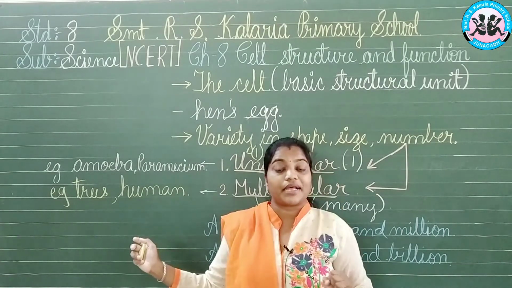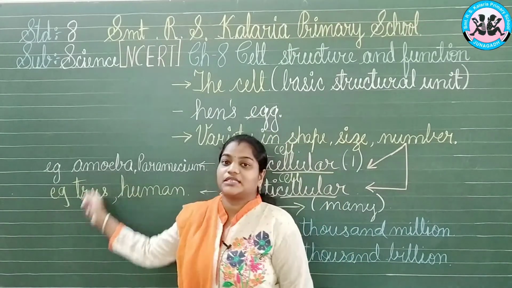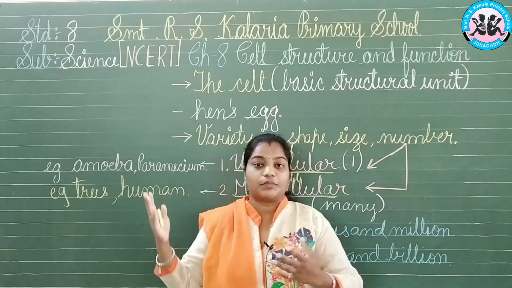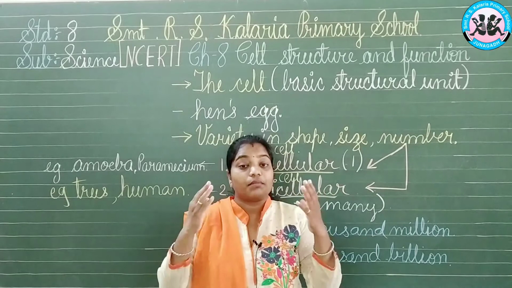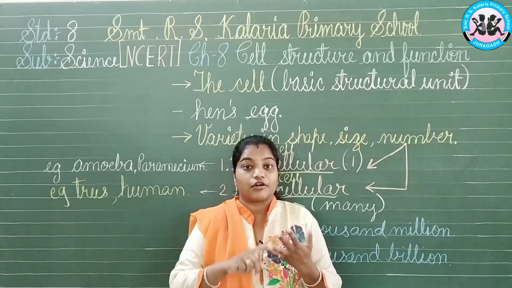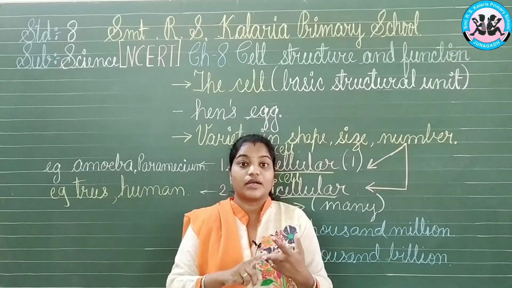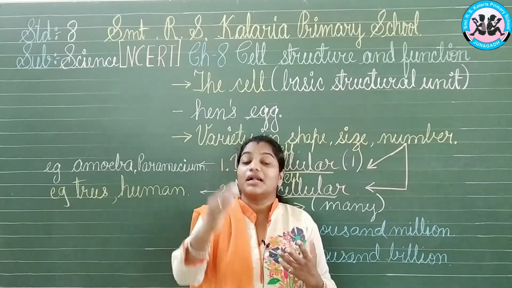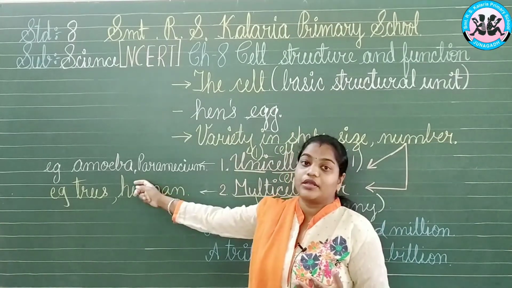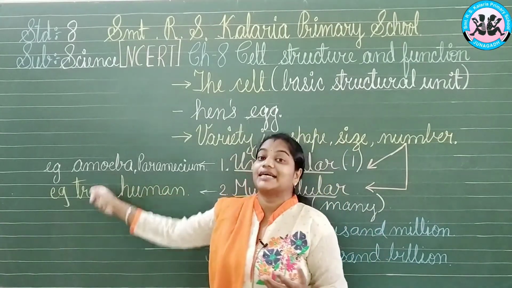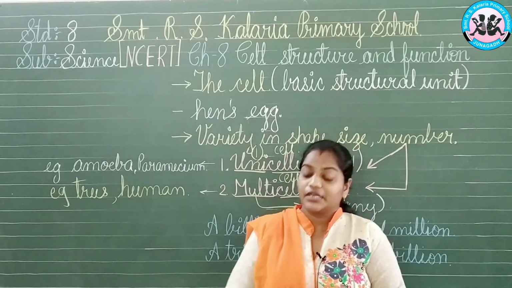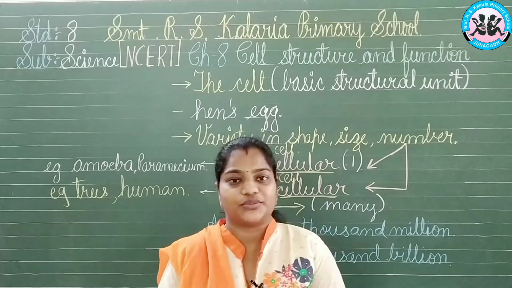So how can we compare these things? See, the amoeba possesses some features inside it, the cell, the cytoplasm, the nucleus, which allow it to do all the activities like excreting, taking food, and moving from one place to another, which a human being or multicellular organism can do. So it is a full-fledged unicellular organism that can live with us also. So this is how we have differentiated these things.